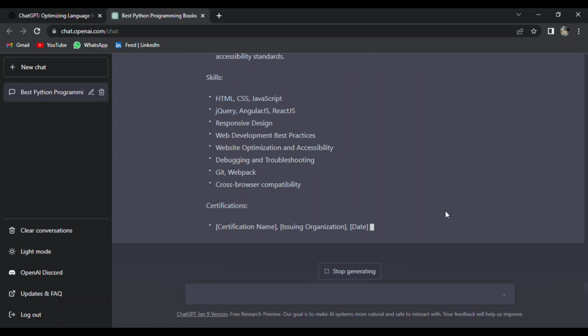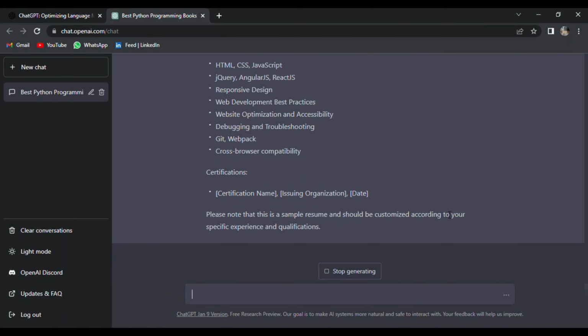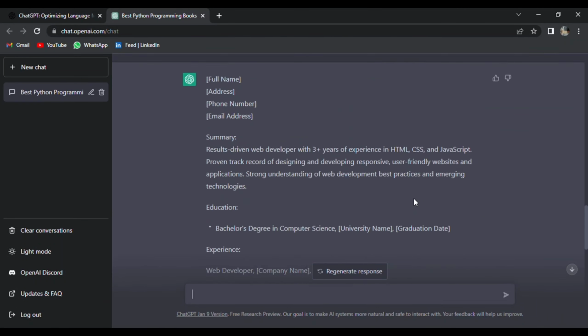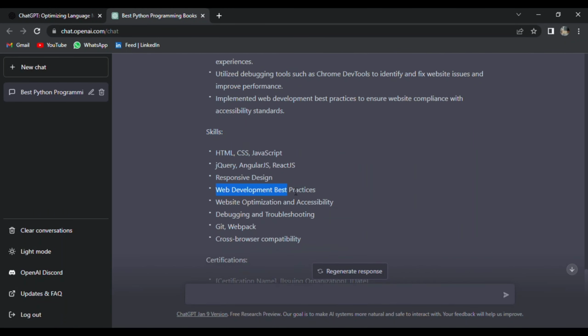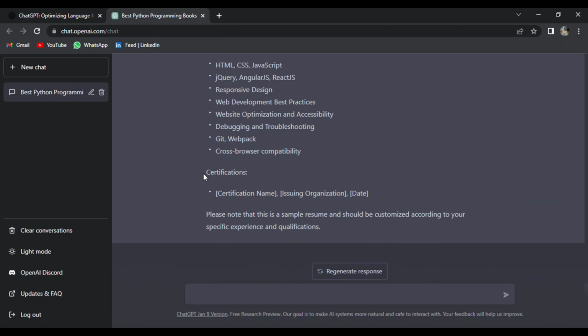Alright, take a look at what ChatGPT created: a basic layout that includes summary, education, professional experience, skills, including past projects as well as education and certifications and so on.